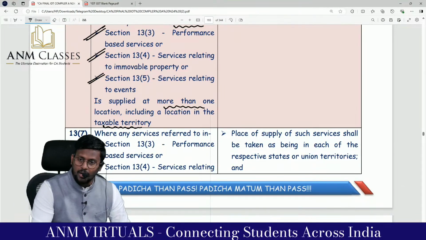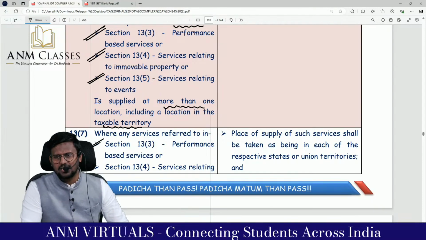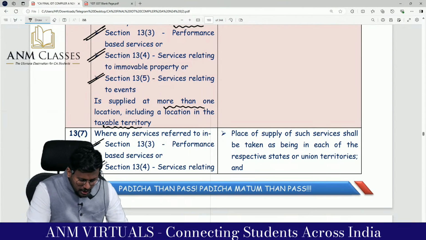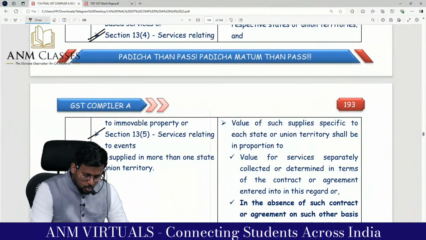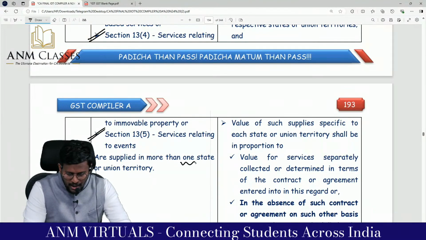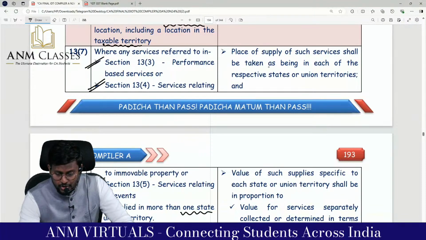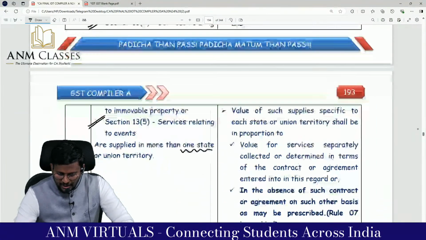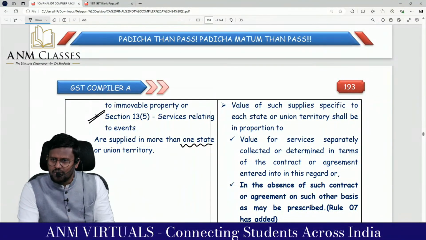Now coming to 13.7: where any service referred to in 13.3, 13.4 (direct services relating to), or 13.5 is supplied in more than one state or union territory, the place of supply of such service shall be taken as being in each of the states or territories. So now Tamil Nadu and Delhi will be the place of supply.